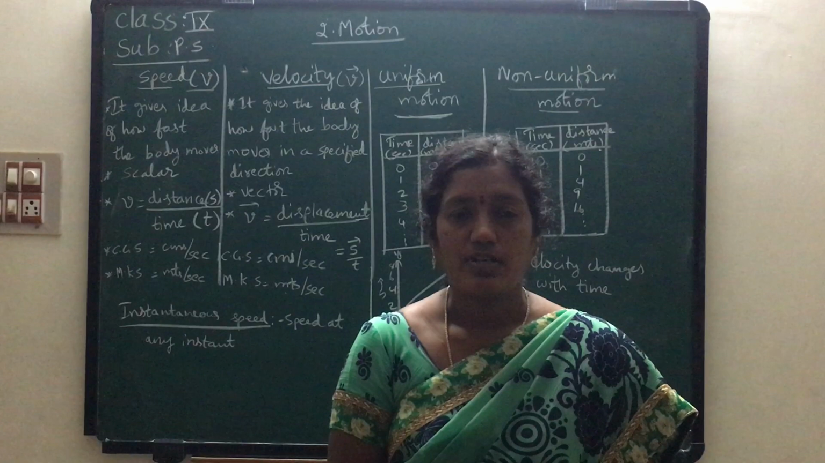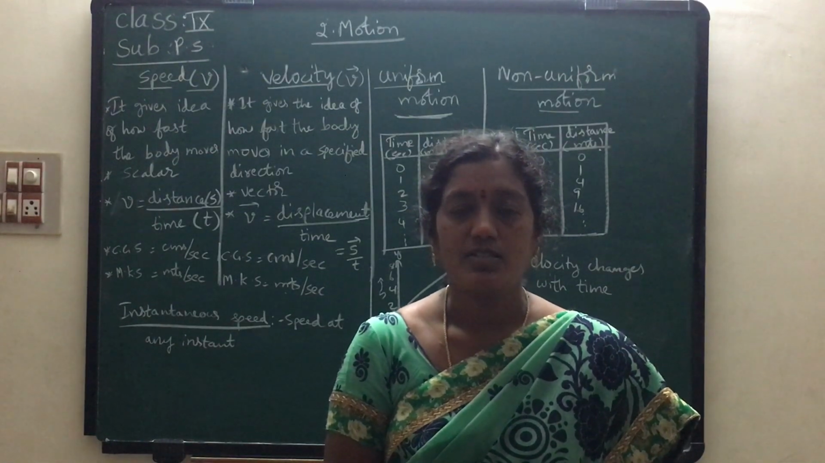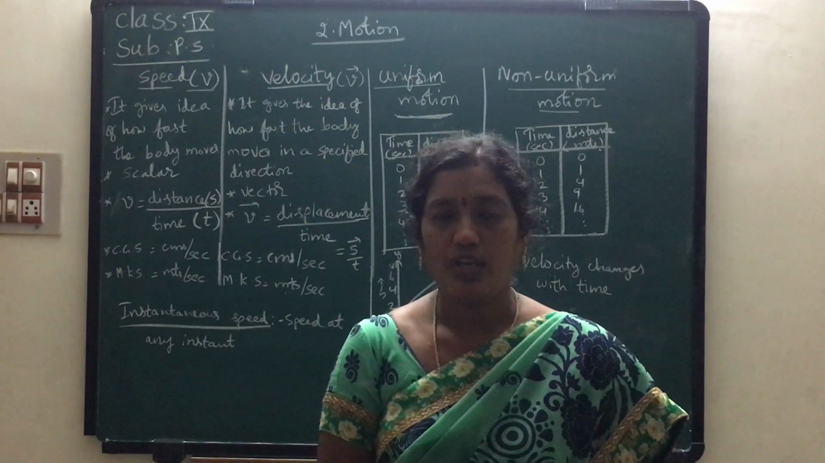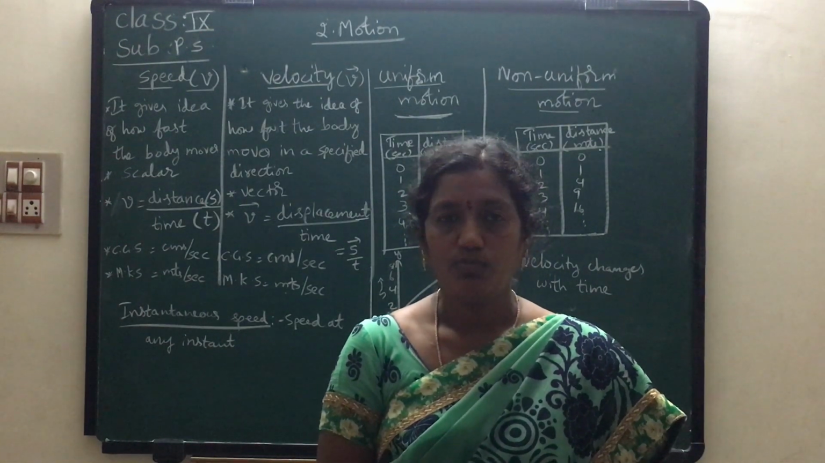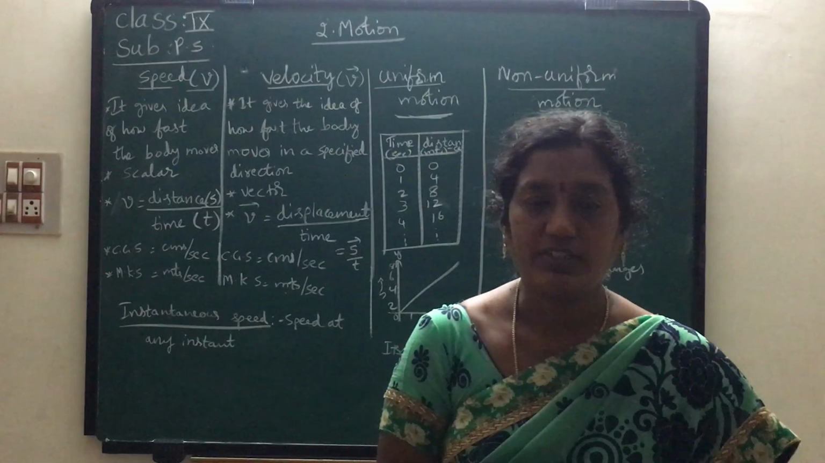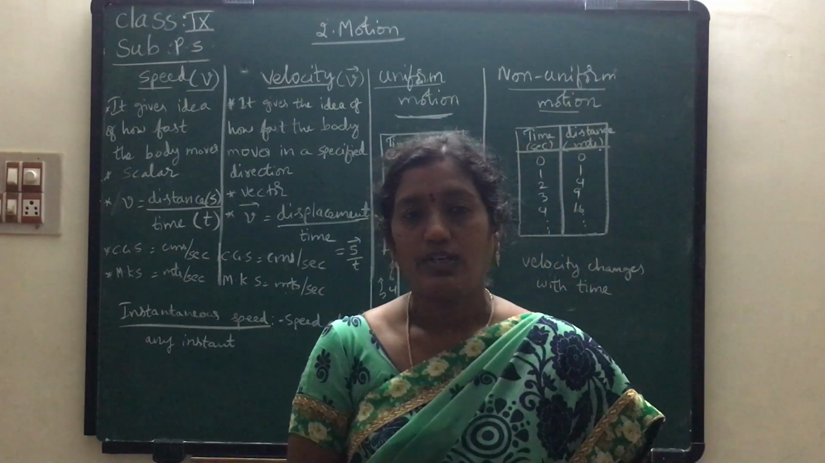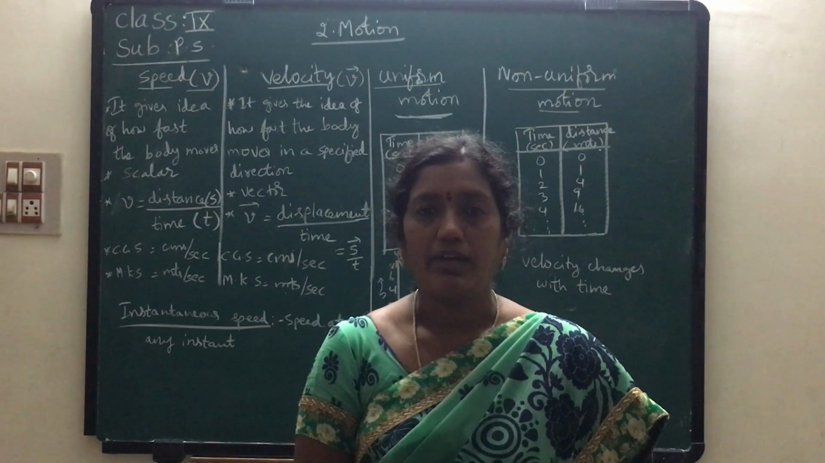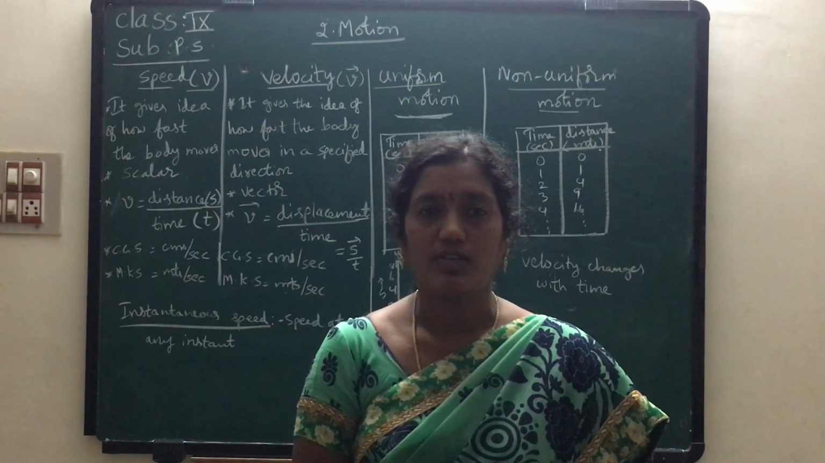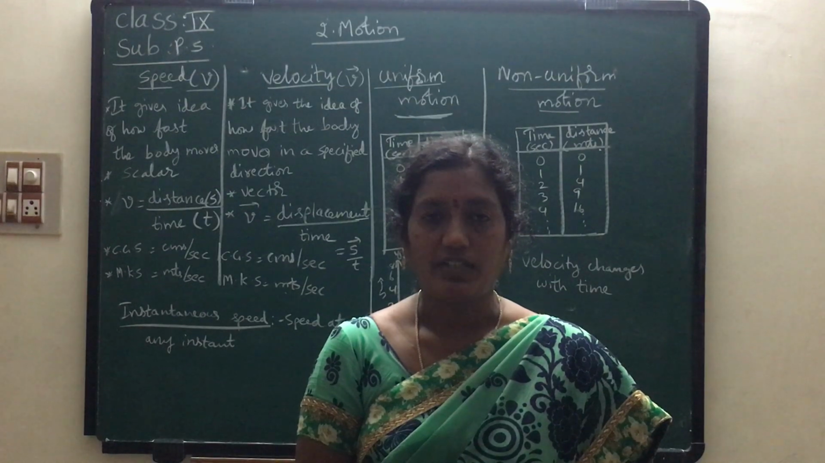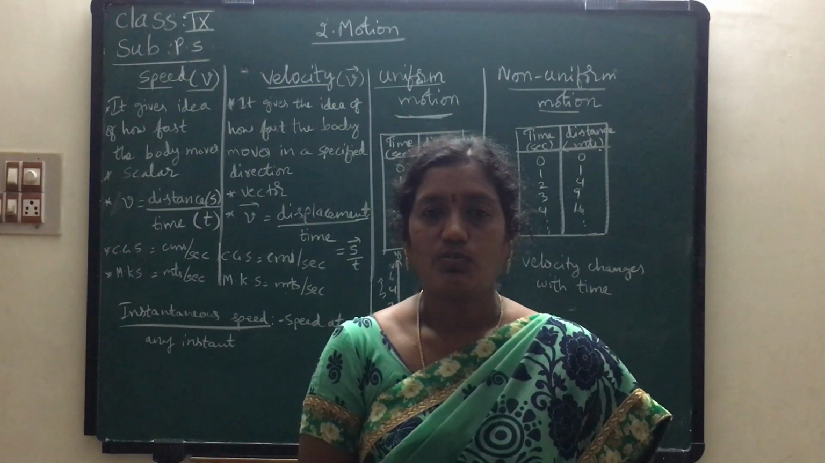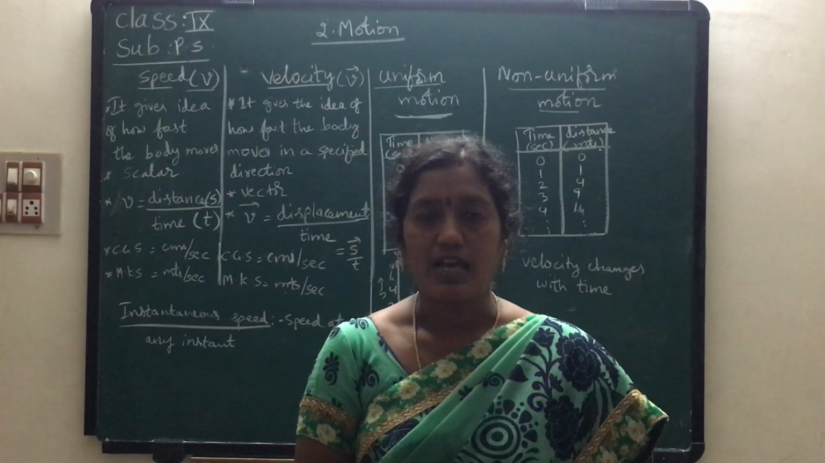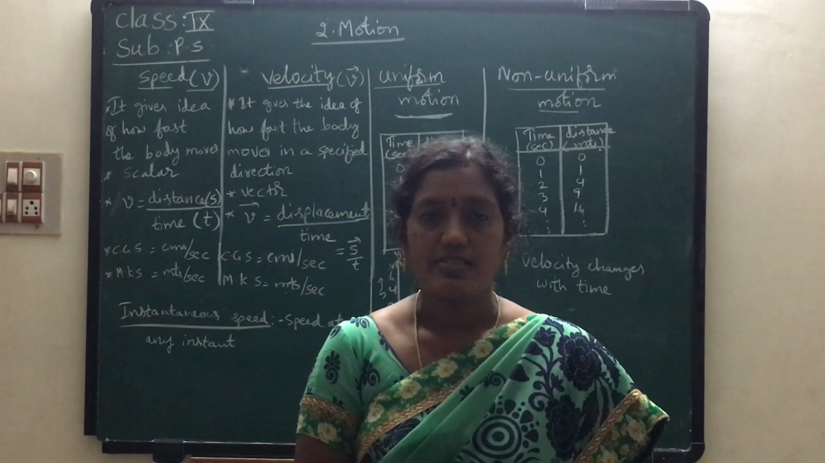Today I am going to tell you another two important words, speed and velocity, and what is uniform motion and what is non-uniform motion. Children, already we discussed in the previous class what is a scalar quantity. The physical quantity which has only magnitude but no direction is called a scalar quantity. For scalar quantities we won't need any direction. The examples are length, mass, time, speed, distance, etc.